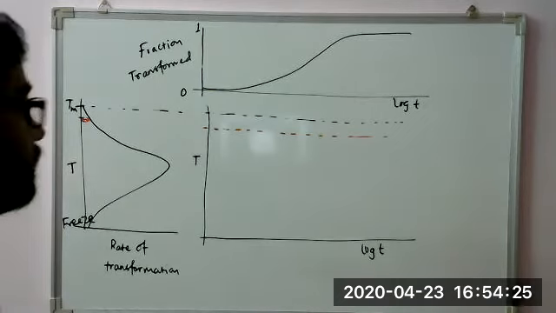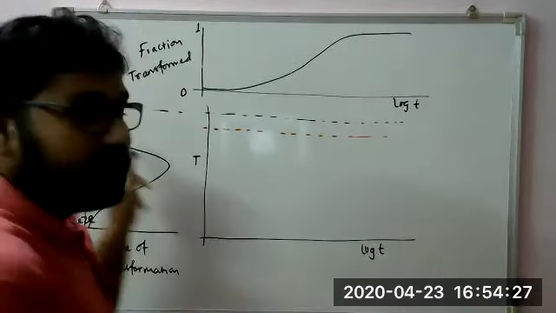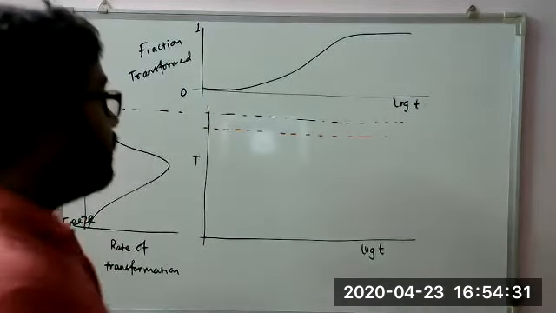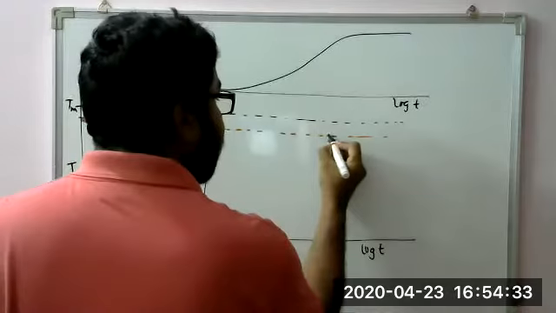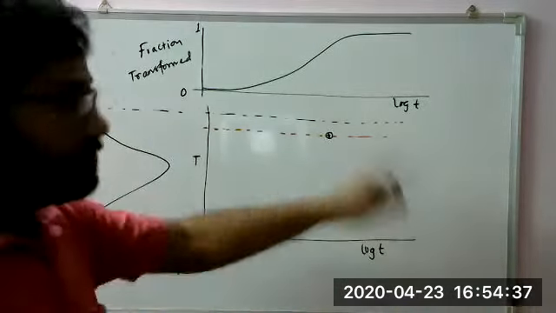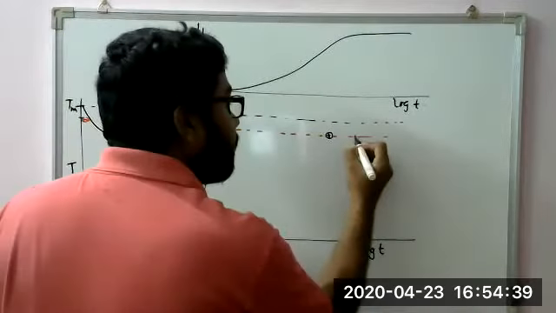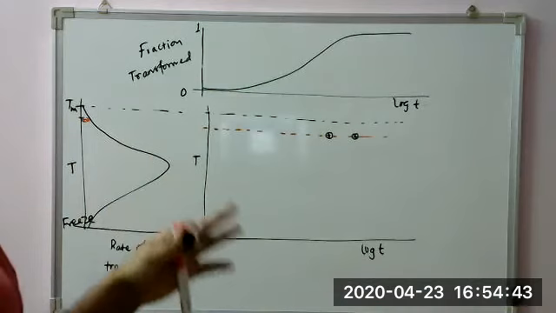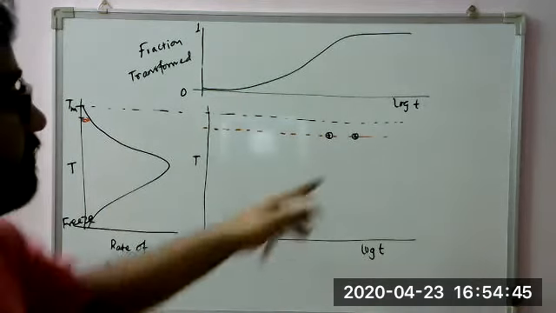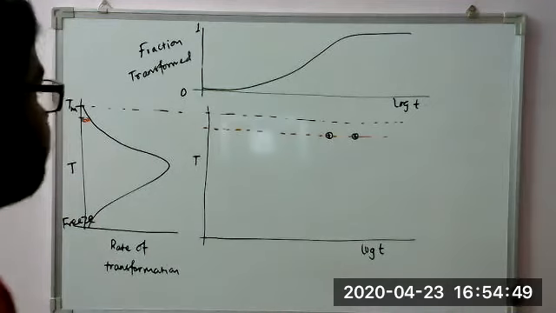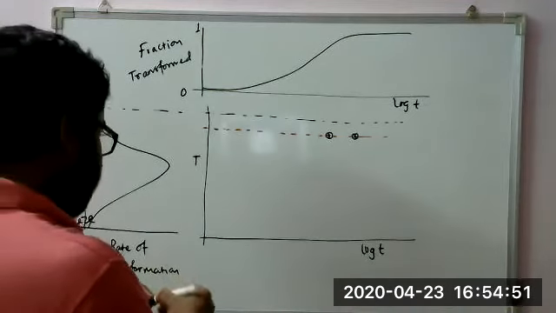So as a result, you will find that even though the transformation starting is delayed, it is transforming. So it will start here and it will end also after some time, because at this temperature the amount of transformation is less. So that is why they will be spaced like this. Okay, then you take a little bit smaller temperature.